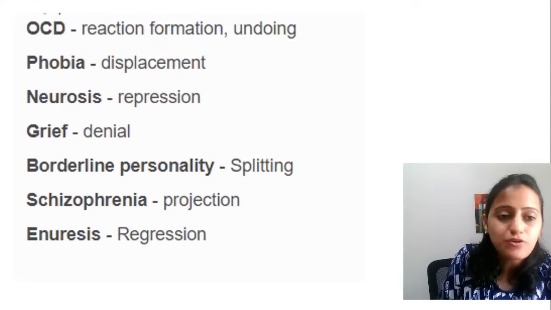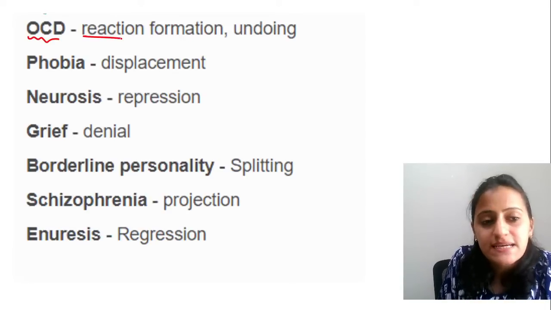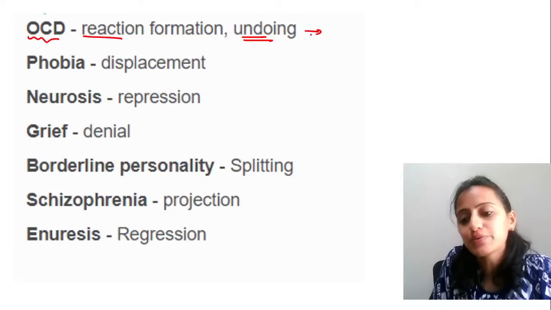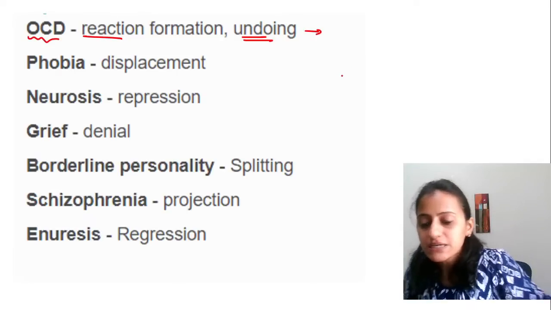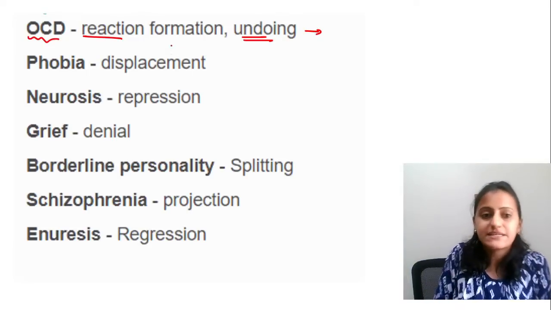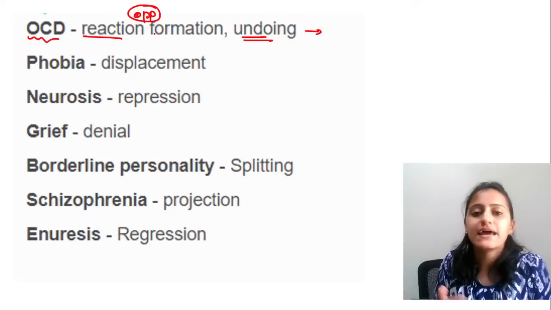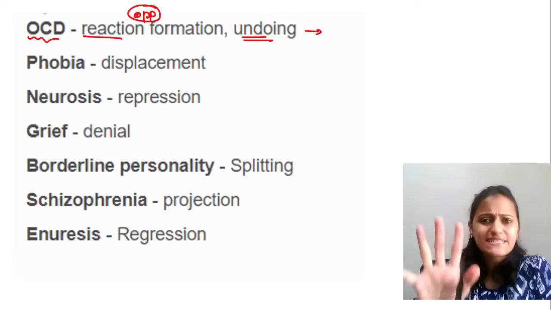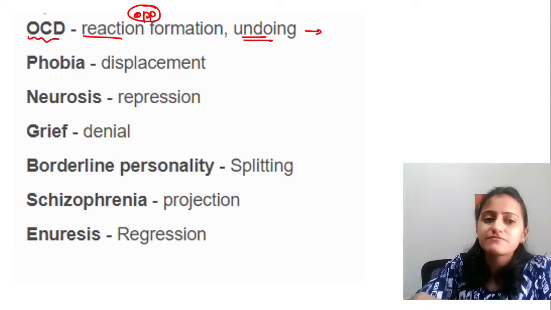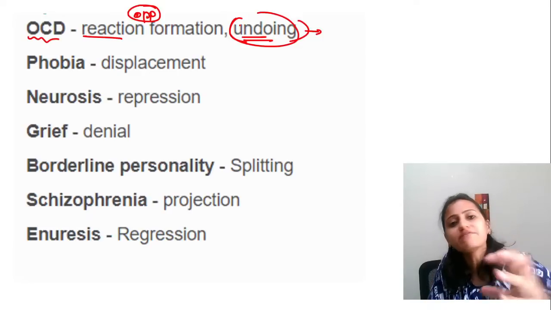See, in OCD, the ego defense mechanisms that function are reaction formation and undoing. Tell me, what's the difference between reaction formation and undoing? Reaction formation is equal and opposite. Like we said, if I hate someone, but I show the action which shows that I love that person, that is reaction formation. Undoing means whatever I have done.